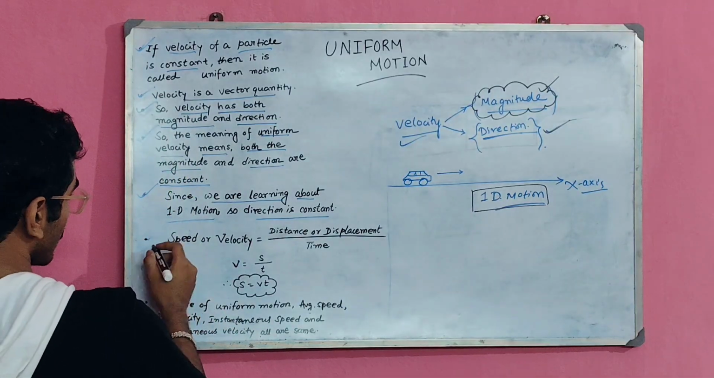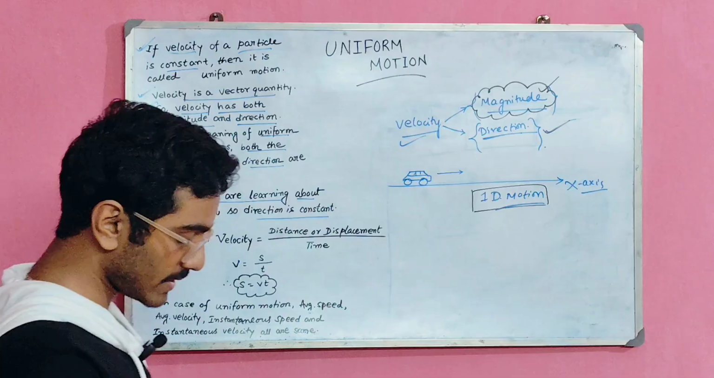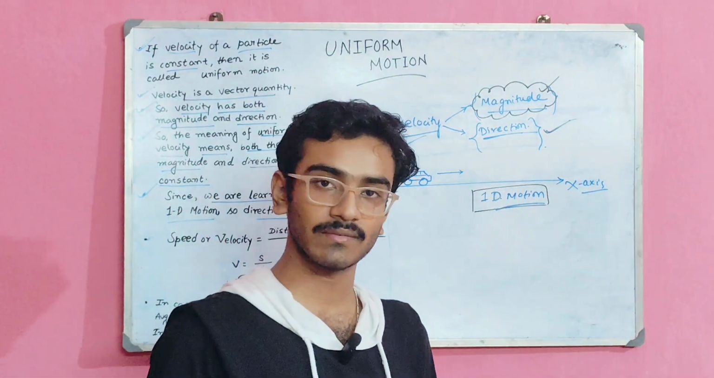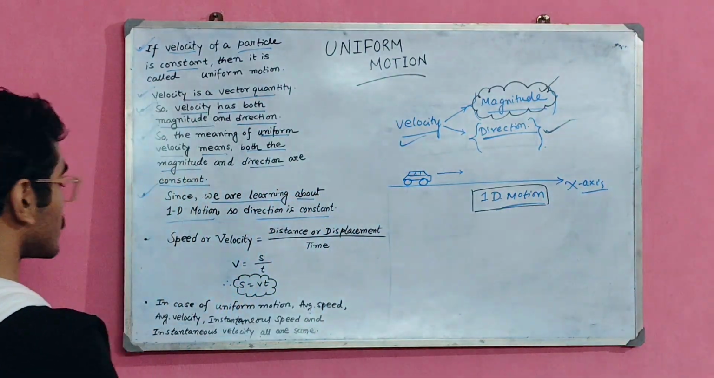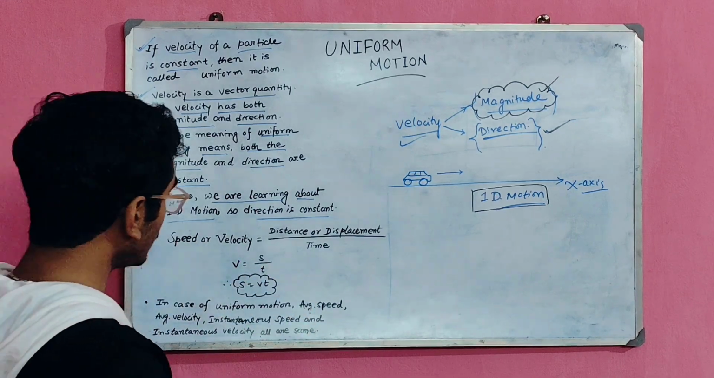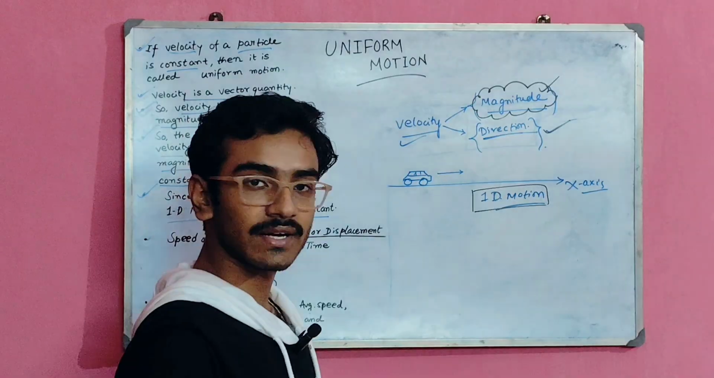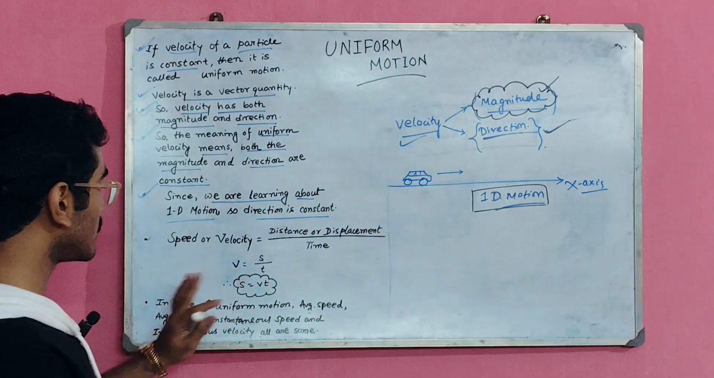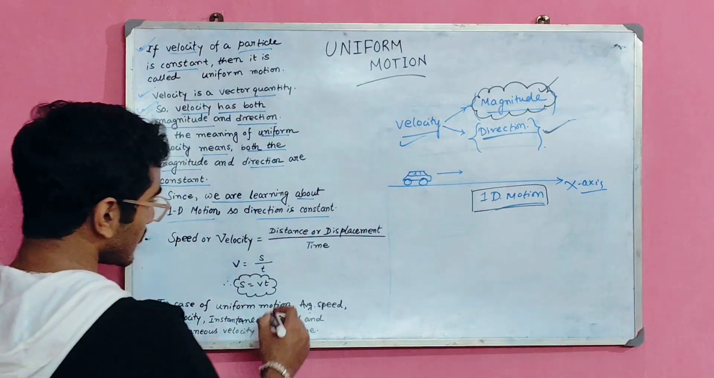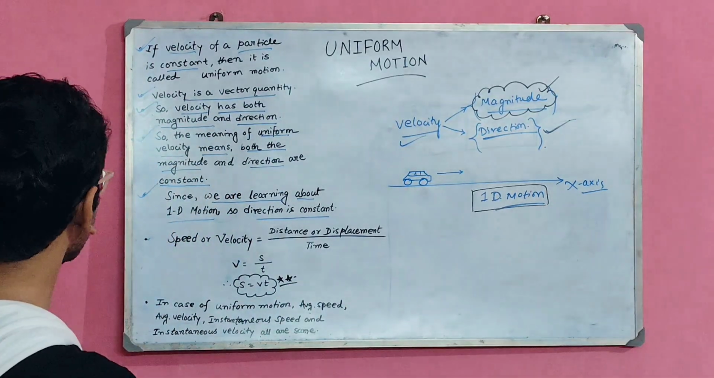Then speed or velocity, we know it very well, that speed or velocity is equal to distance or displacement divided by time. So here I am representing velocity or speed as v, that is equal to s by t. Here s is your distance or displacement and t is your time. So v is equal to s by t, so s is equal to vt. Remember this formula, it will help to solve the numericals.